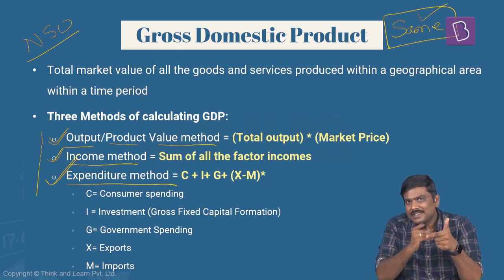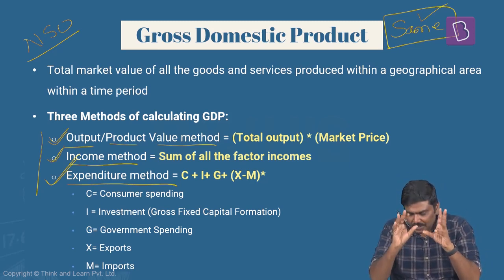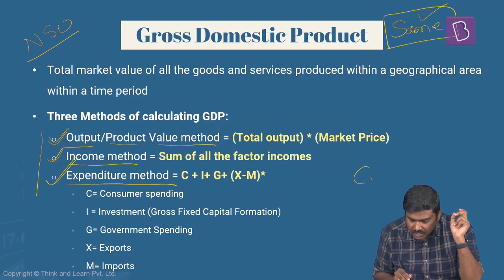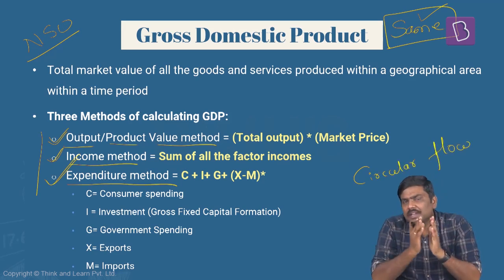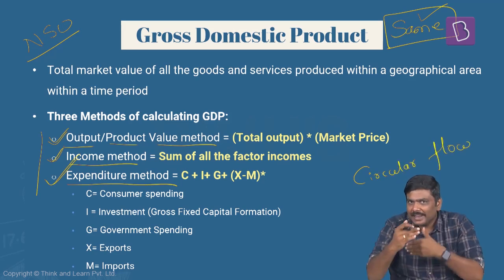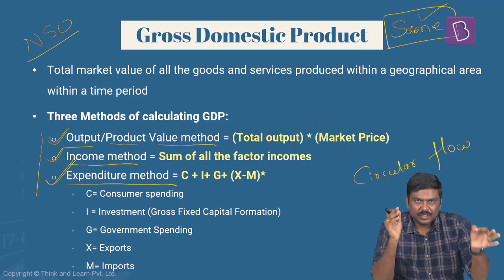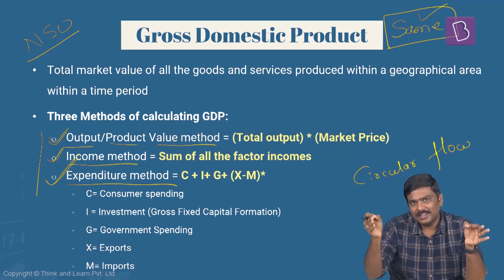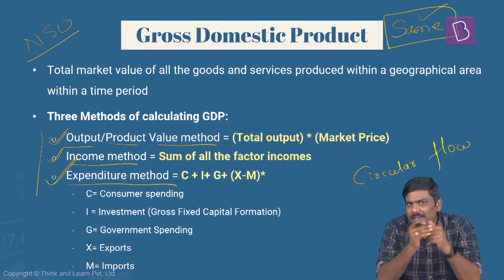Why does the value remain the same under all three heads? To understand this, there is a concept called the circular flow. Now, what do you mean by circular flow? I'll use a statement, then give an explanation: the expenditure of one is an income for another in the economy. What do you mean by this? Follow the example very carefully.